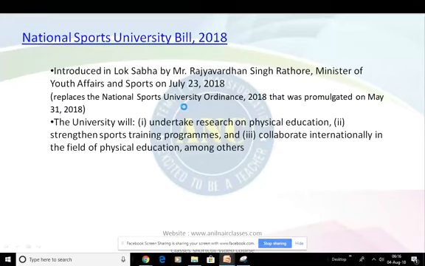This bill was proposed by Lok Sabha member Mr. Rajyavardhan Singh Rathore. He is the Minister of Youth Affairs and Sports, and on July 23rd, 2018, he introduced this bill, the National Sports Bill 2018. Now, Mr. Rajyavardhan Singh Rathore's background is from the army and he is an Olympic medalist.